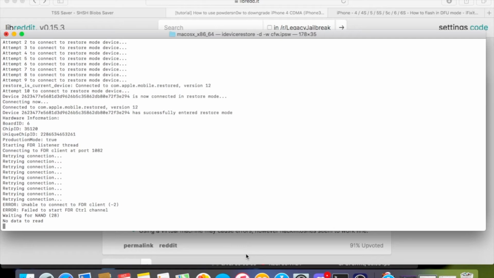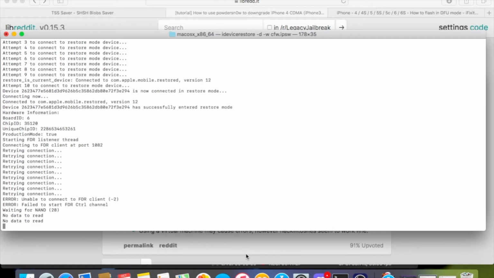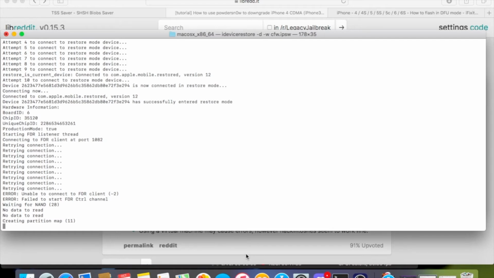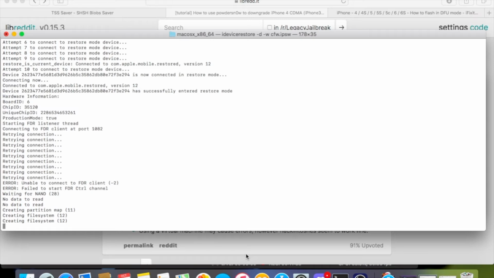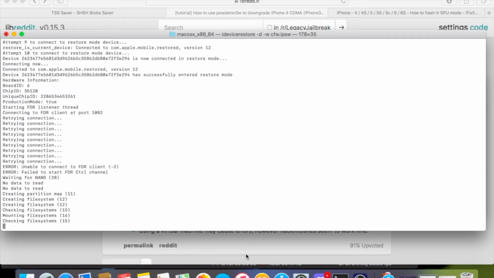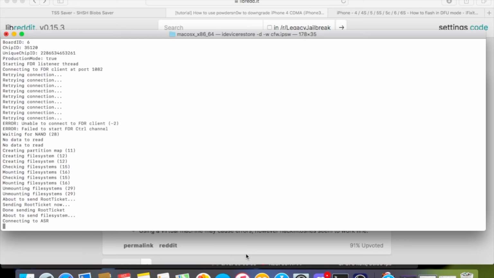If not, I'll have to find a way to get back at it. Is it just it not wanting to work with the computer? Nope. There you go. It is making a clean file system, checking the systems as you see right here.